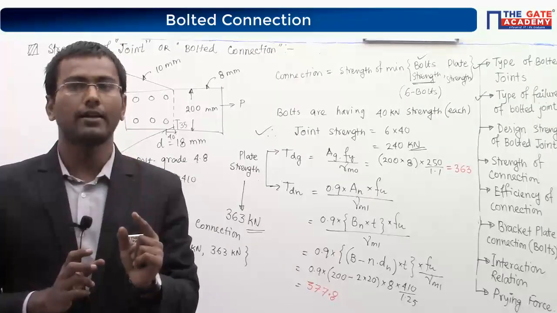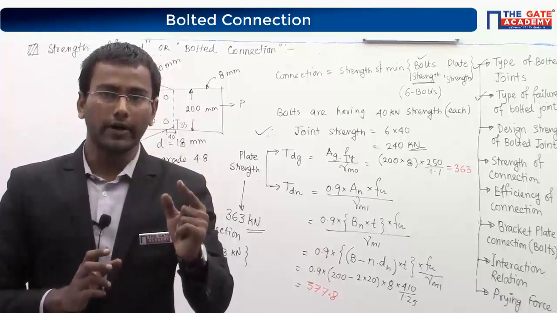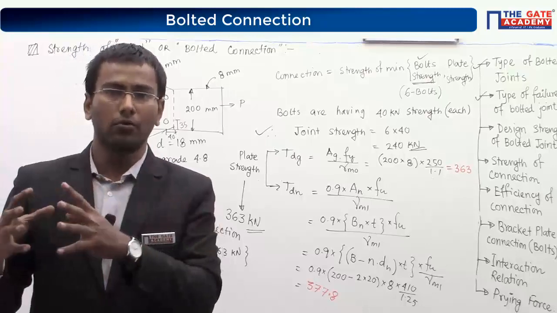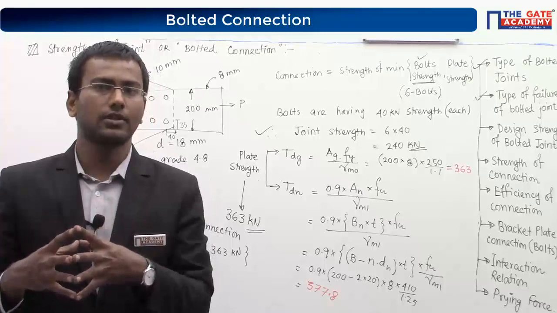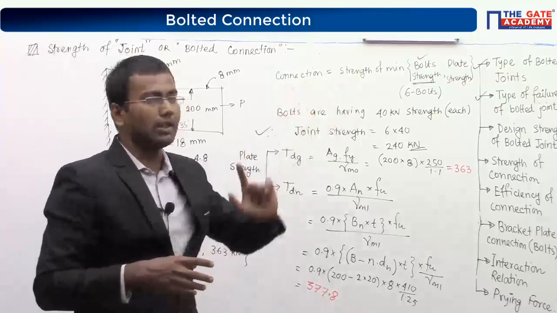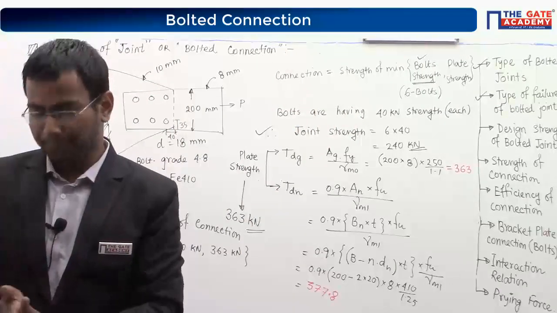If it is told to find out the rivet or bolt joint value or joint strength, then find out the entire joint: see how many bolts there are and just multiply by them. If it is told to find out the connection strength, then find out the minimum value between the bolt strength and the strength of the plate.